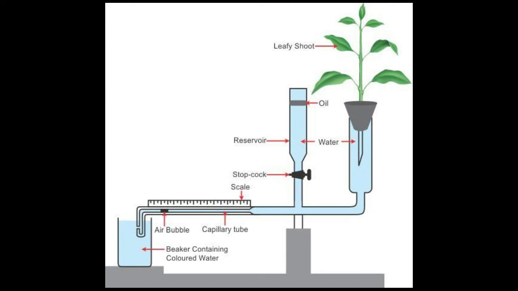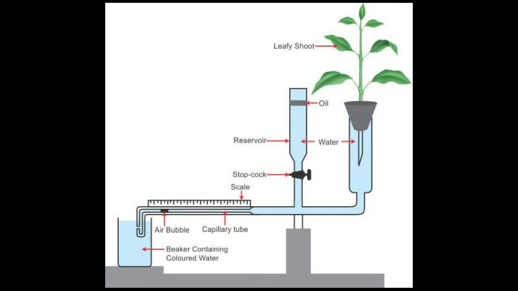Precautions in the use of photometer. The photometer should be made completely watertight. The twig should be cut obliquely to allow a large surface for the water intake, and underwater to avoid suction of an air bubble into the twig, which will stop the absorption of water into the xylem. These are the two precautions which we should take while using the instrument called photometer.